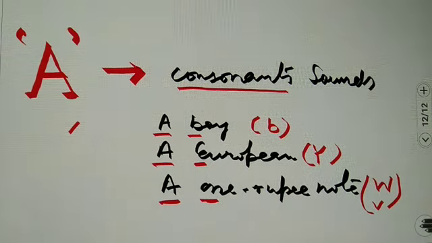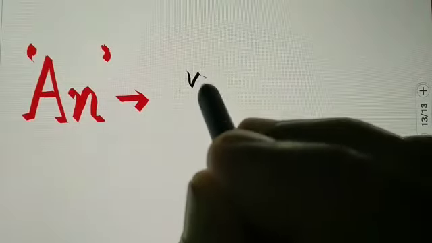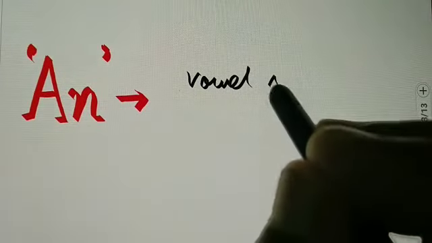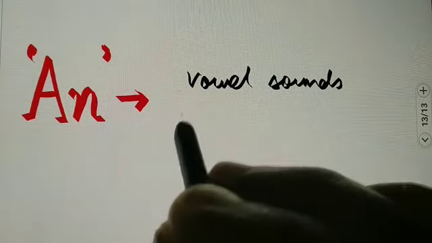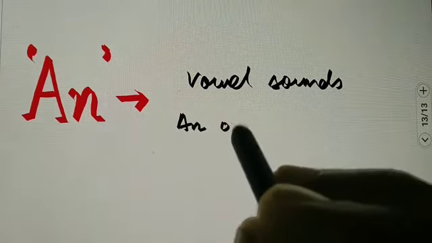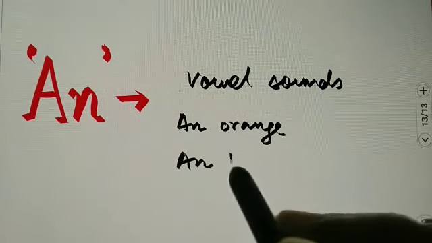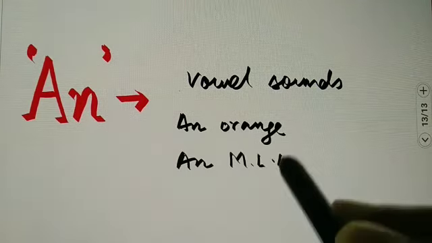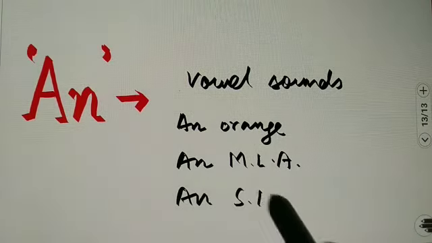Similarly, the indefinite article an is used before the vowel sounds. For example, an orange, an MLA, an SDO.